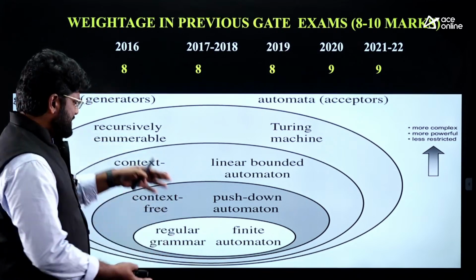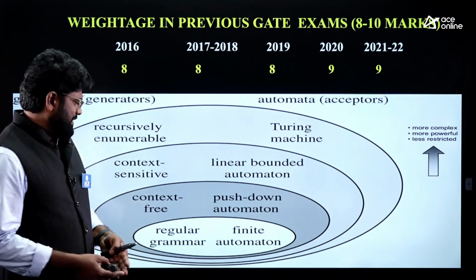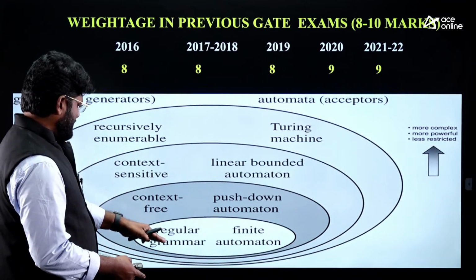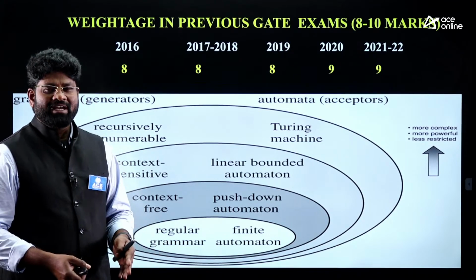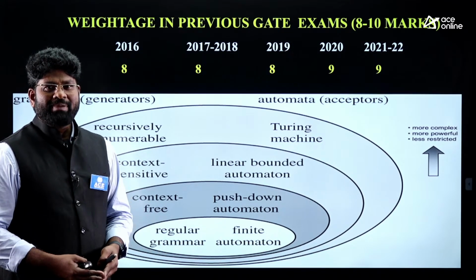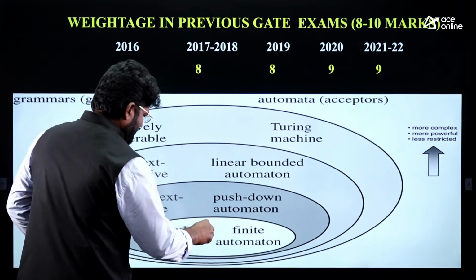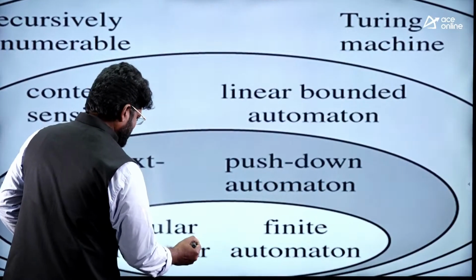And if you see the further classification of the topics, the first topic called regular languages and automata is one of the important topics where you can expect more questions. Usually 50% of questions you can expect on this particular topic.